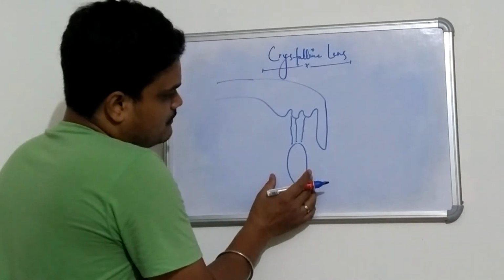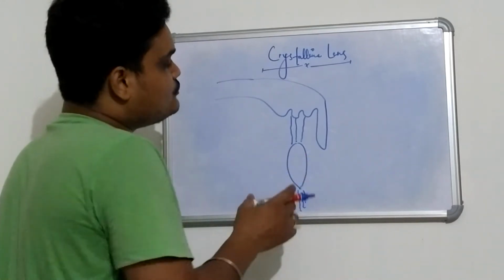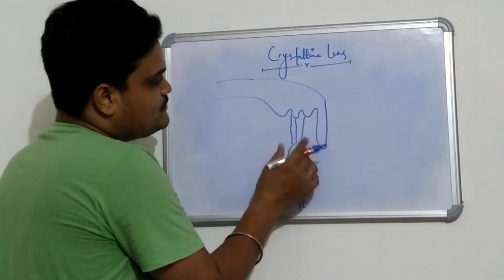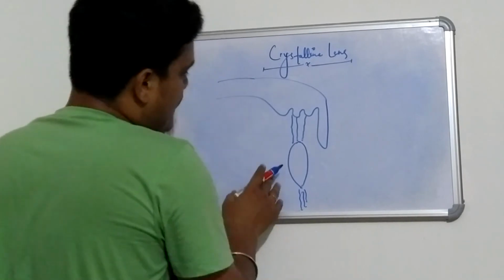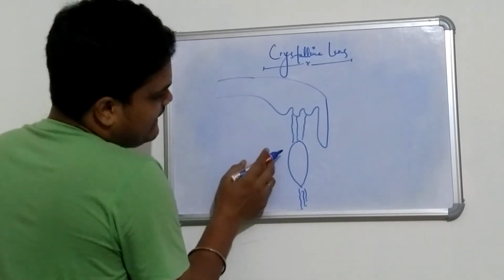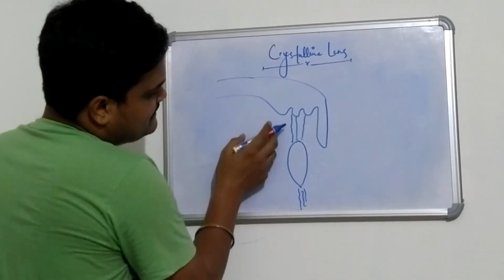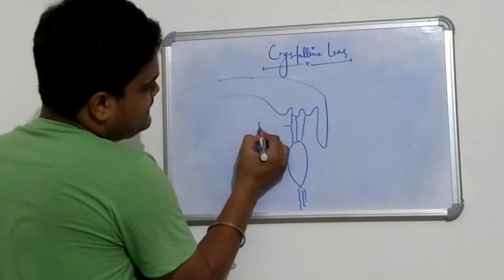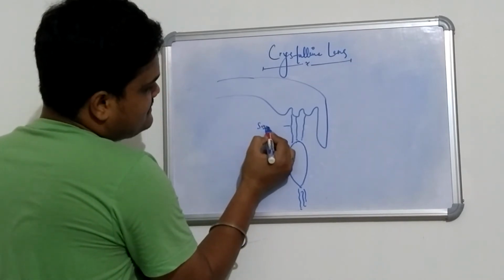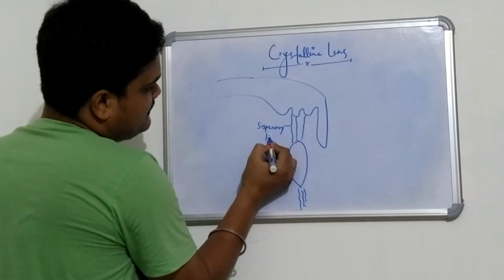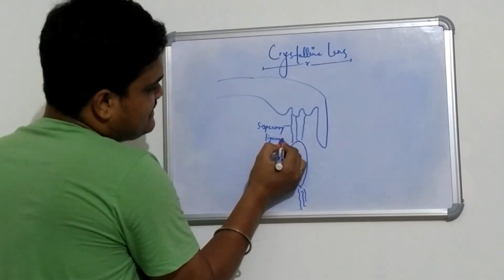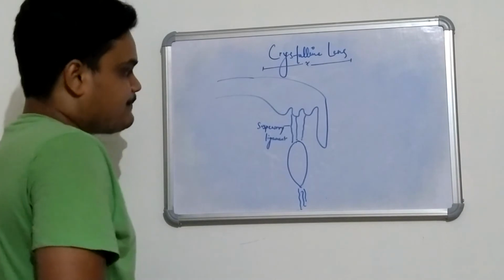So whenever the person wants to focus on a nearby object, he or she has to use accommodation. Now how does the accommodation work? The crystalline lens is connected with the suspensory ligament, or the ciliary zonules, which is directly connected with the ciliary body.